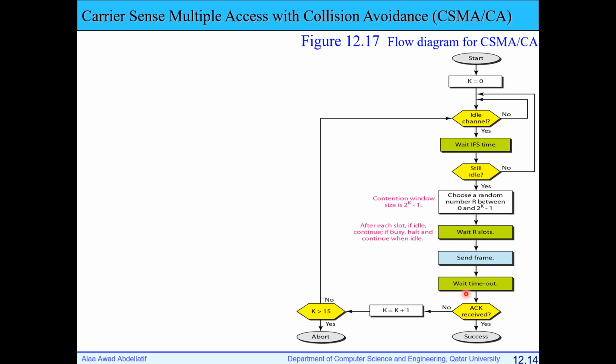Once I send the frame, I will wait for the timeout as usual. If I receive an acknowledgement, it means that the transmission is a success. If I don't receive an acknowledgement, I will retransmit. So I will increment my attempt. This is my second attempt. I will retransmit. If I haven't reached the maximum number of retransmission times or maximum number of attempts, I will repeat everything again. I will test the channel again and try to resend or retransmit my frame again. Okay, are these steps clear?